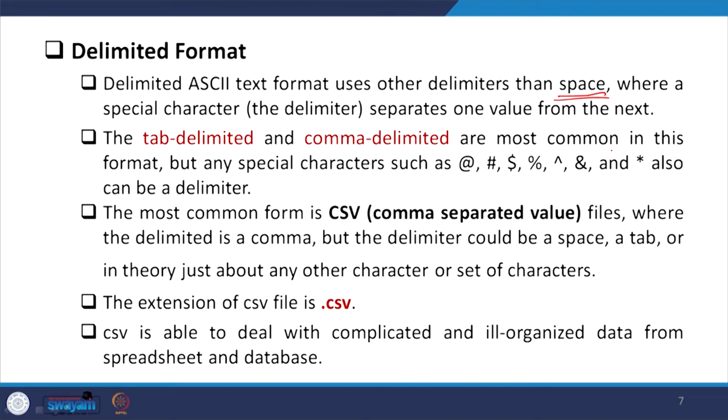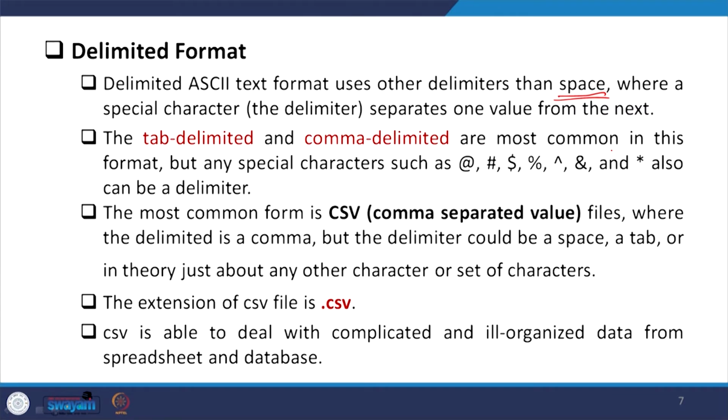But the most common are a tab, just simply a tab, then another variable, or a comma then another variable, no need to have space. The most common form is the CSV file, also called comma separated file, where the delimiter is a comma, but the delimiter could be a space, a tab, or in theory just about any other character or set of characters.